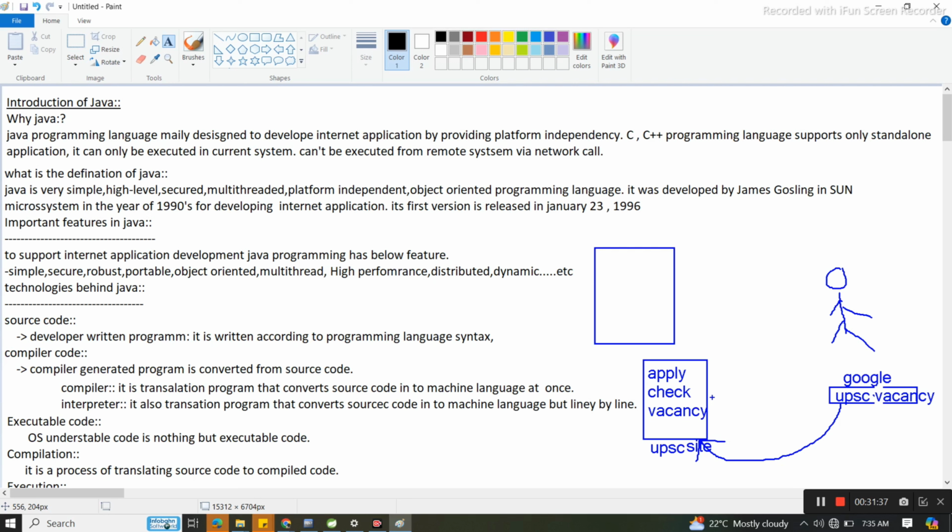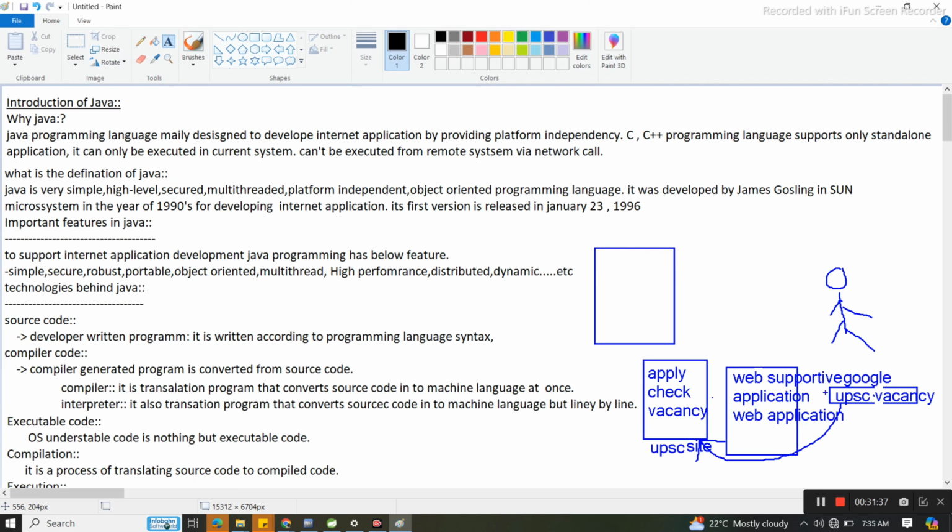Now two types of internet applications are there: web supportive applications and web applications.